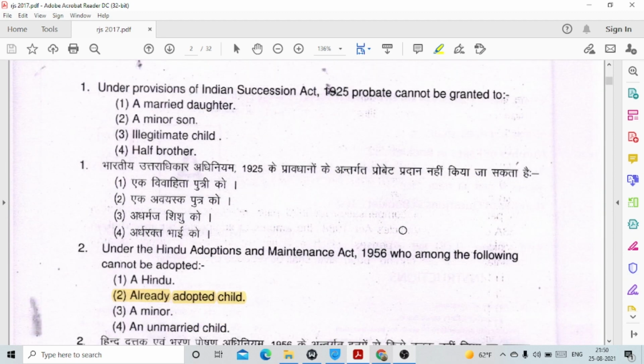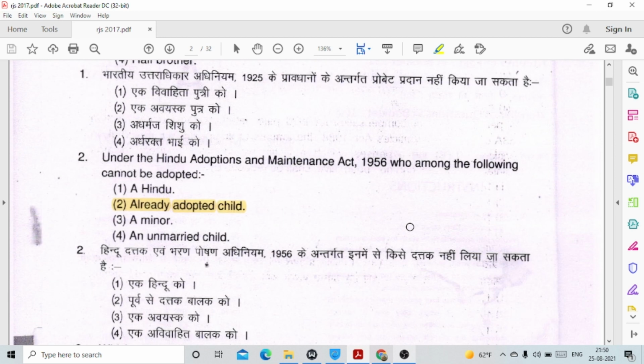Under provisions of the Indian Succession Act 1925, probate cannot be granted to. This question has been cancelled as the options are wrong, because all of the persons given in the options are eligible to be granted probate. Then question number 2, under the Hindu Adoptions and Maintenance Act 1956, who among the following cannot be adopted? This is option number 2, already adopted child.